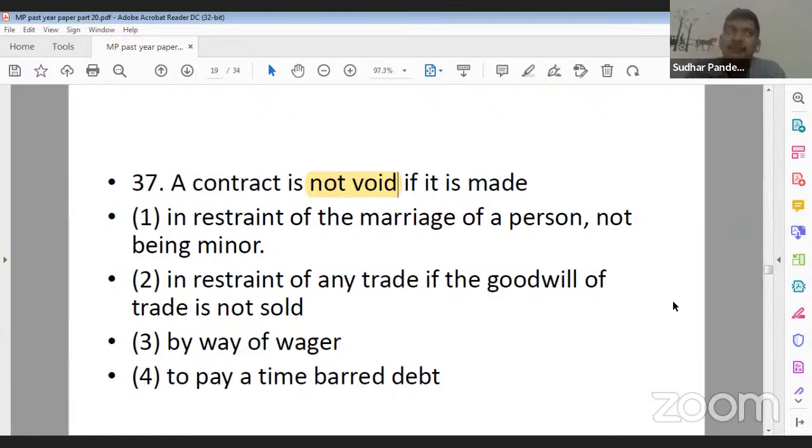If you have read section 25, it simply says an agreement without consideration is not valid except in the cases of gift, and the second one is to pay a time barred debt. So what should be the correct answer? Just let me know what should be the correct answer of this question.